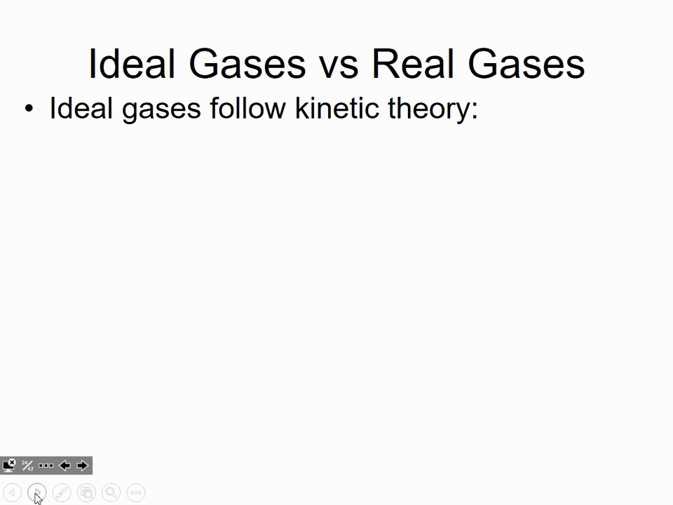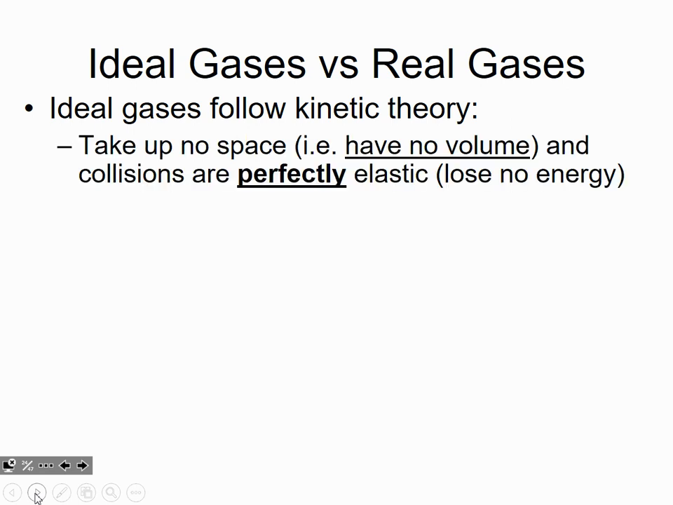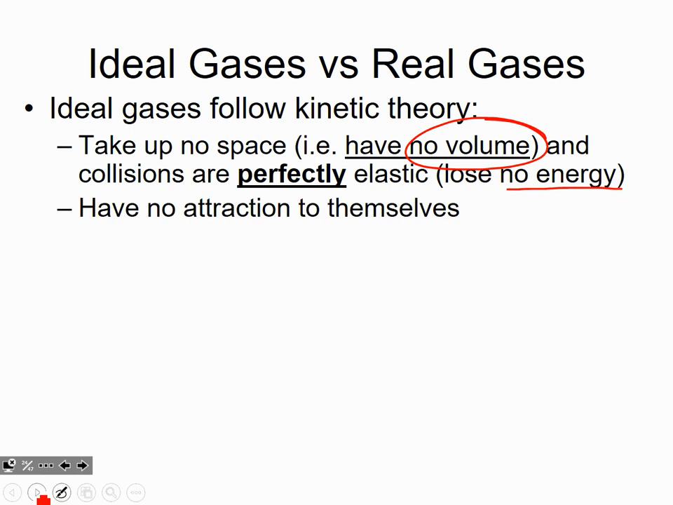Well, we talked a lot about kinetic molecular theory in the first video, but just as a reminder, that means that ideal gases take up no space, they have no volume, and their collisions are perfectly elastic, which means that they lose absolutely no energy when they collide with one another. And the reason that they have perfectly elastic collisions is that they have no attraction to themselves, right? No IMFs at all. There isn't any attraction or repulsion between the gases. These are perfect gases. That's what ideal means.